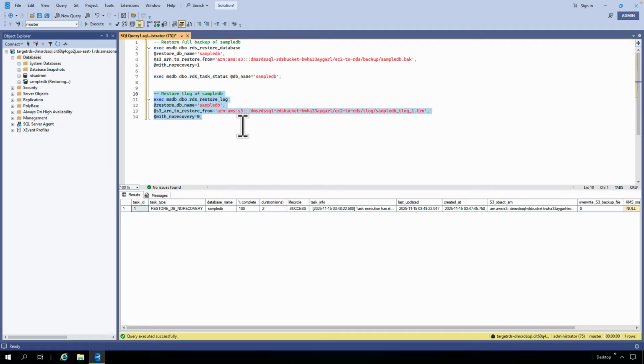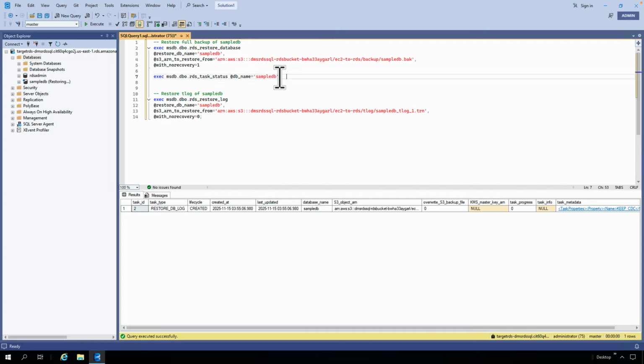Now I'm going to restore the tlog with the no recovery option equal to 0. That means this is the last tlog I'm going to restore and then bring the database online. If you want to continue to restore tlogs until the cutover window, you can continue to use the with no recovery option equal to 1. Now I restored the tlog backup using the restore tlog command, and then the job is created. Now this tlog is getting restored. We can also check the status of this tlog restoration using the RDS task status command.